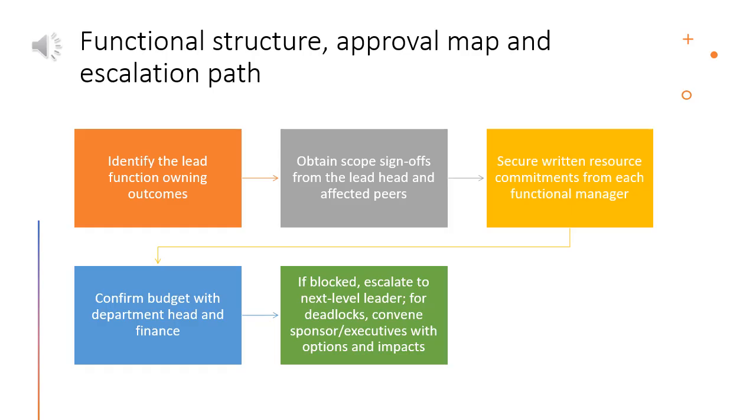Use this simple map to move quickly. Define the lead function, which owns the project outcome. Get scope sign-off from the lead function head and affected peers. Secure resources through each functional manager with written commitments. Confirm budget with the department head and finance. If blocked, escalate to the next level leader. If cross-team deadlock persists, bring the sponsor or executives together with clear options and impacts.